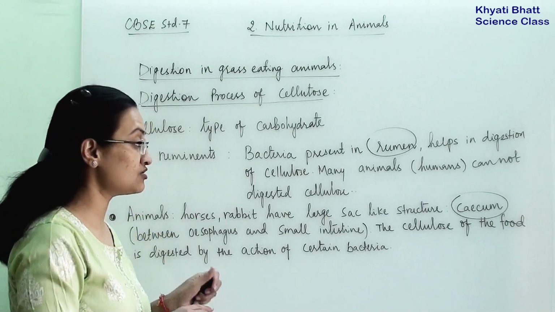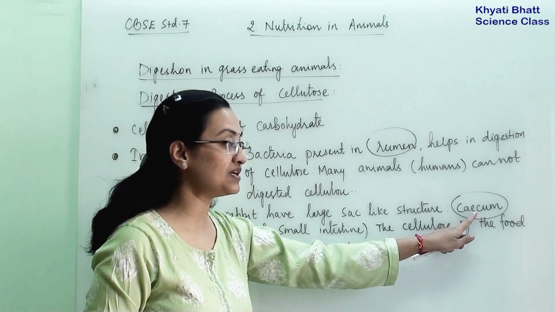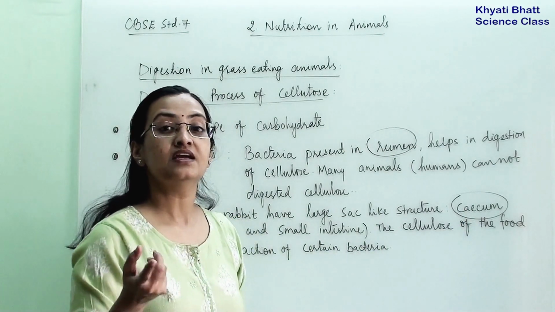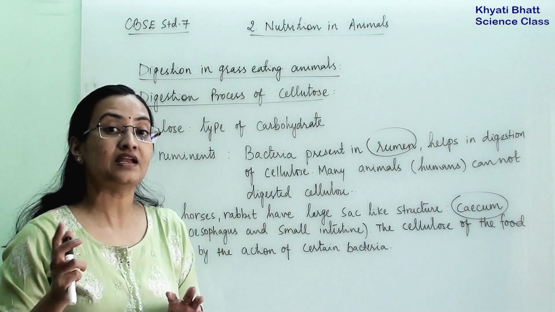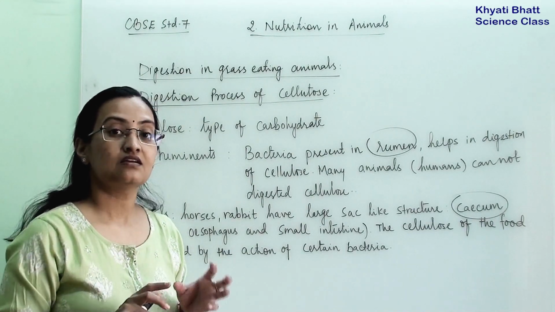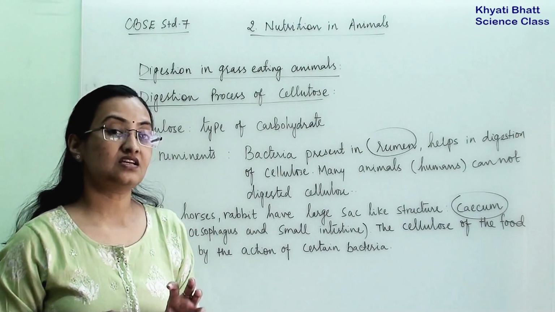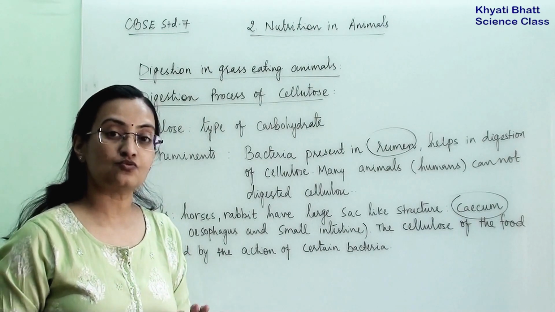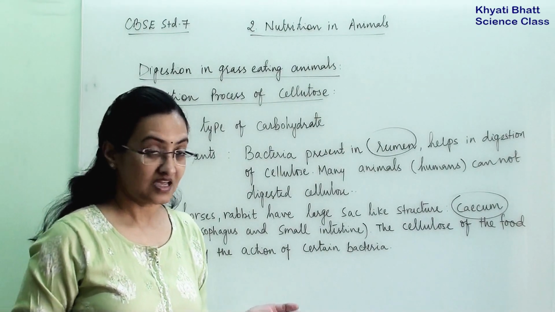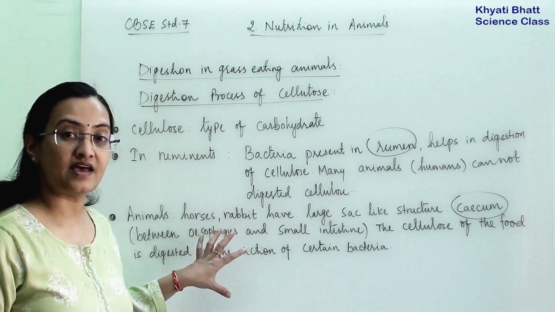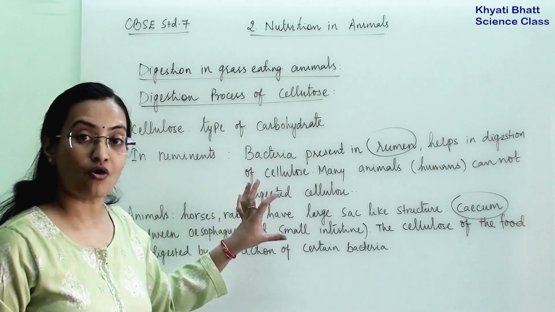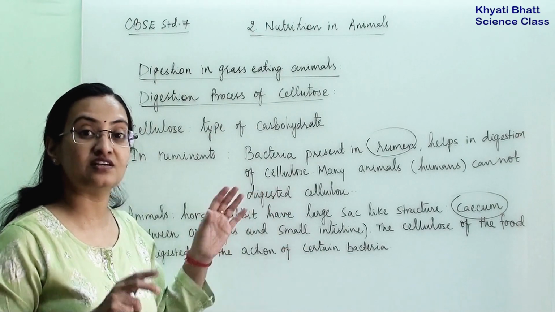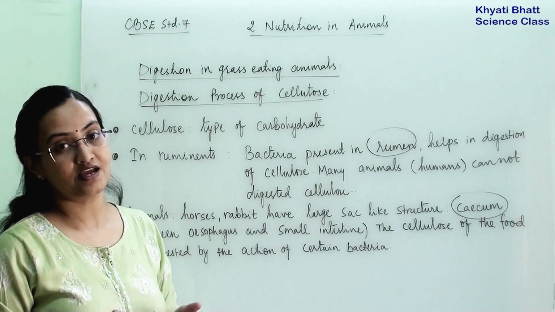These animals have bacteria present in the cecum which help in digestion of cellulose. In humans and many other animals, these cellulose digesting bacteria are absent. That's why we cannot digest cellulose, but ruminants and these other animals can, because of the presence of this special bacteria.